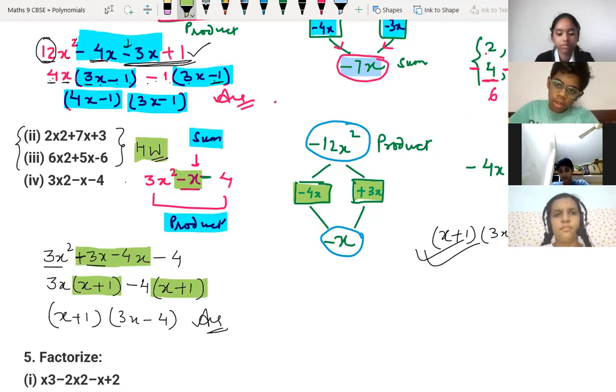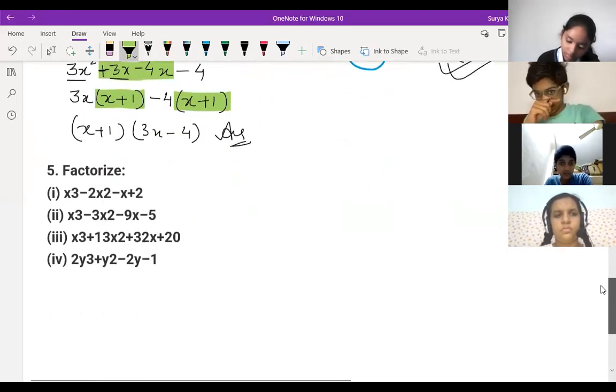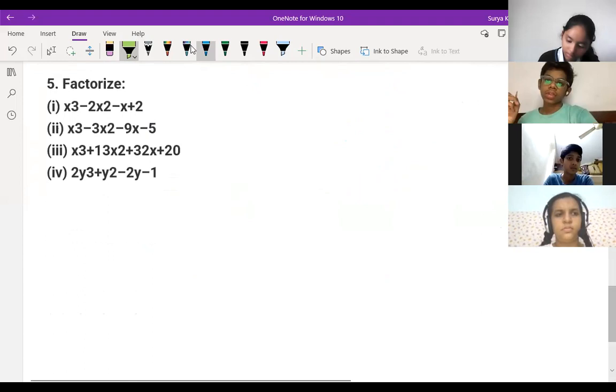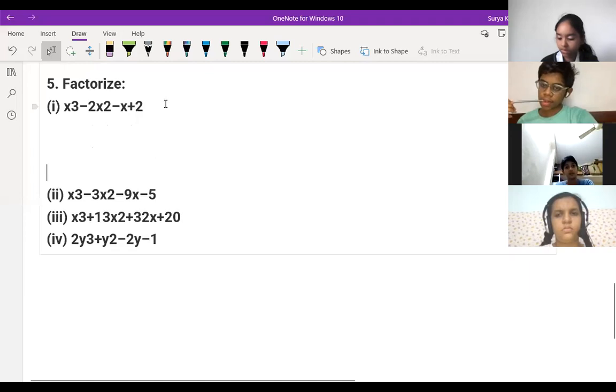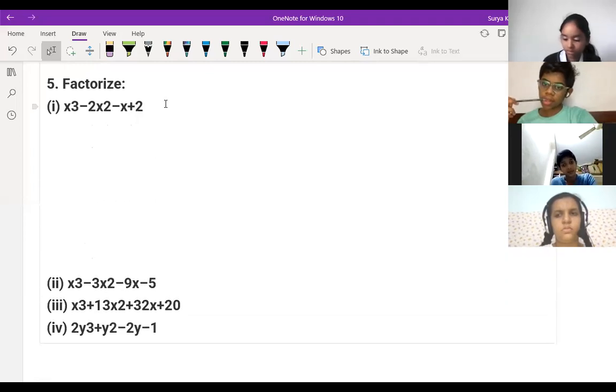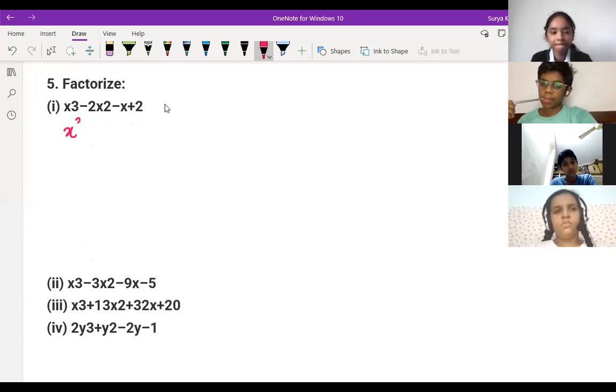Now factorization, the cubic polynomial. We are going to try factorization for cubic polynomial, okay? This is a bit tricky, children. Two ways we can factorize this. This is a cubic polynomial, so we have to factorize in such a way that, see here, first one is x to the power 3 minus 2x square minus x plus 2.